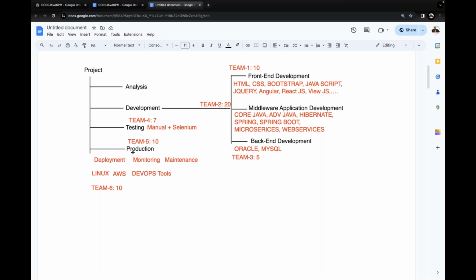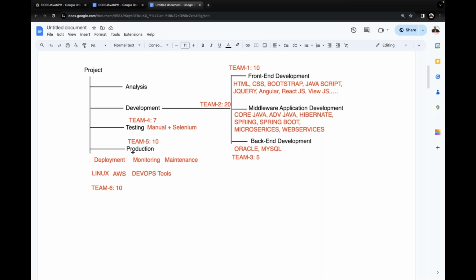In a project life cycle, how many phases are available? Four phases. What are the four phases? Analysis, development, testing and production. Analysis would be taken care of by high-end people in the project hierarchy. The analyst may be some other people, just leave it, not required for us being the developer.